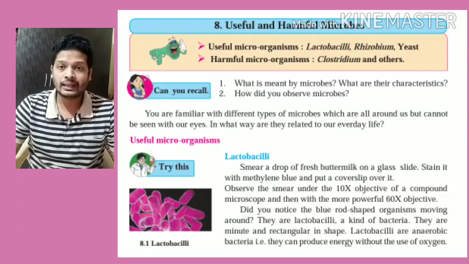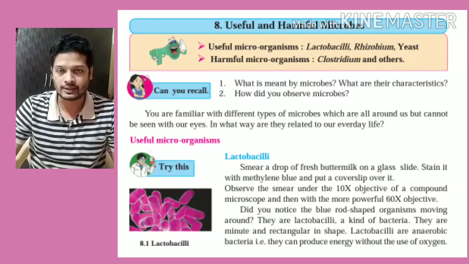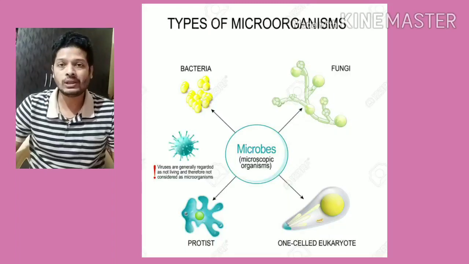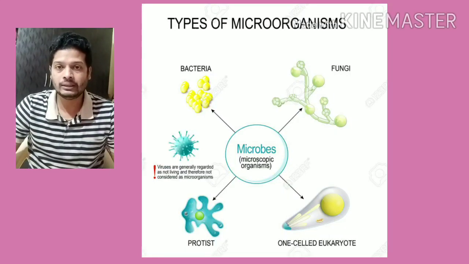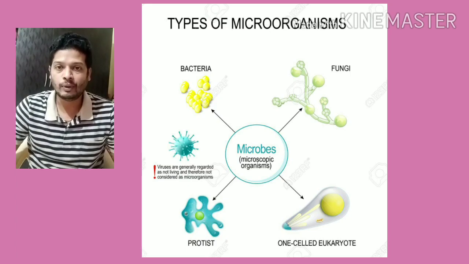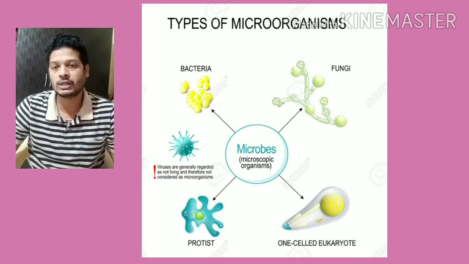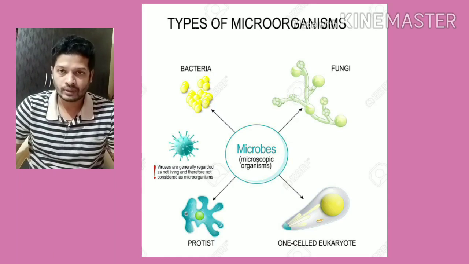In standard 8th, we had already studied about classification of microorganisms. We know that all the microorganisms belong either to kingdom Monera or to kingdom Protista. Bacteria of all kind belong to kingdom Monera, and other eukaryotic microorganisms, unicellular organisms, belong to kingdom Protista.